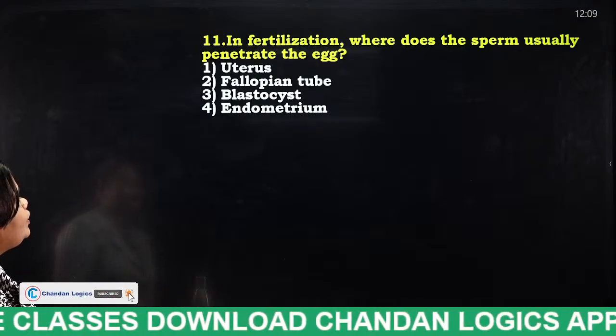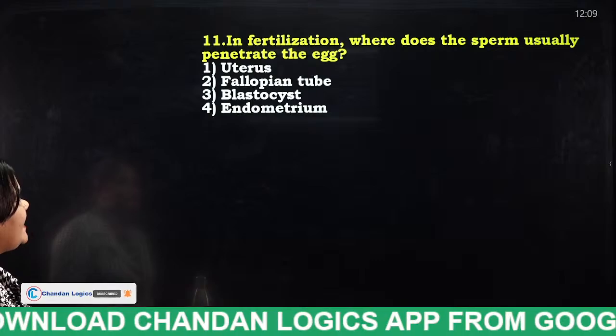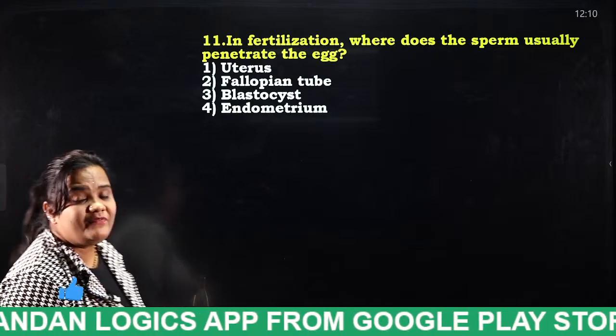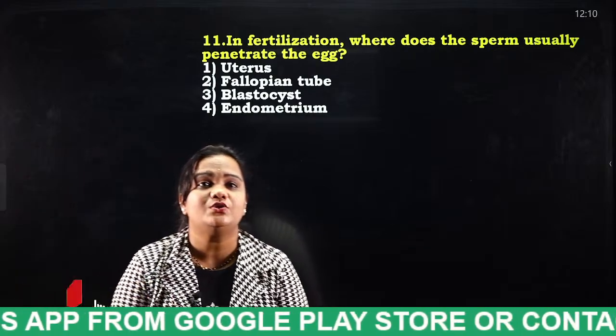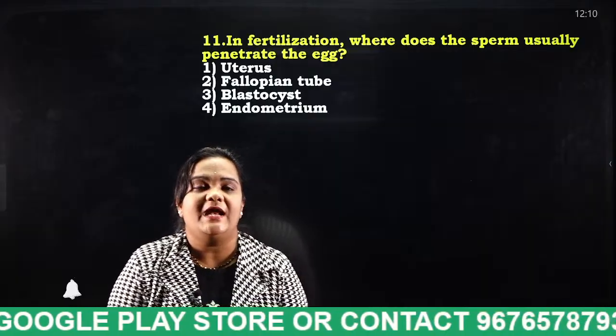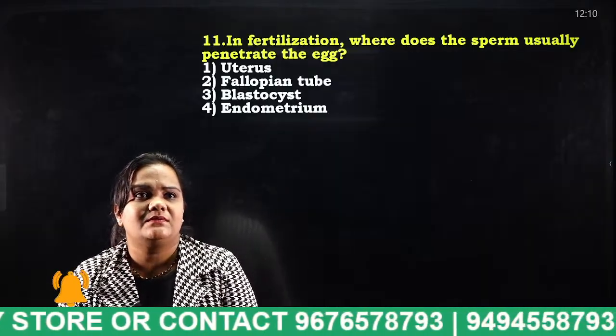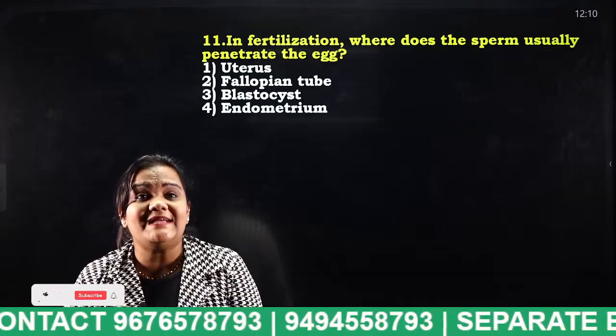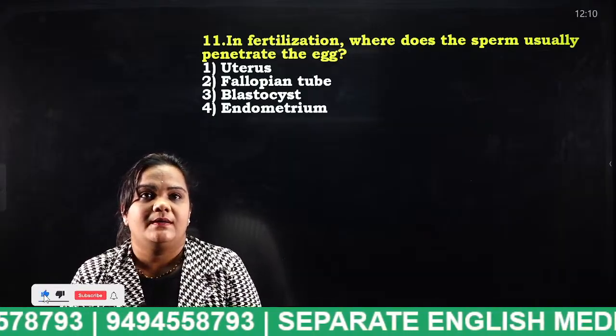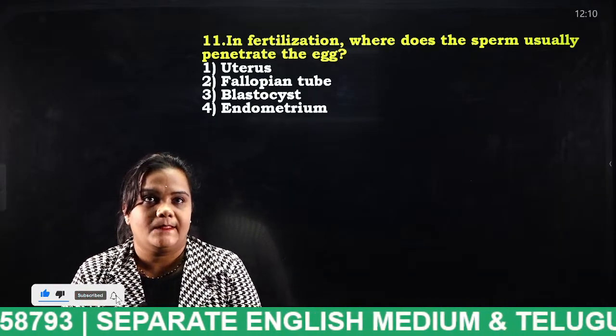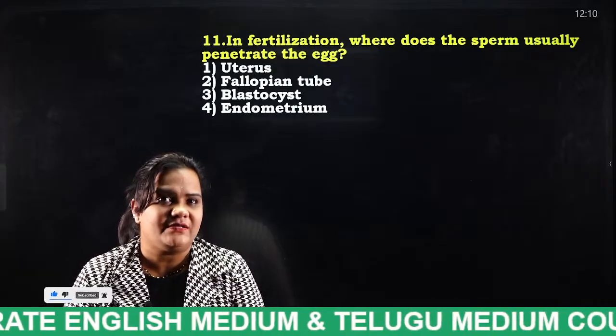In fertilization, where does the sperm usually penetrate the egg? Uterus, fallopian tube, blastocyst, endometrium. Where does the sperm penetrate into the egg? Tell me. I think everybody will answer. Where does fertilization happen actually? Yes. And tell me the answer for this question, students.